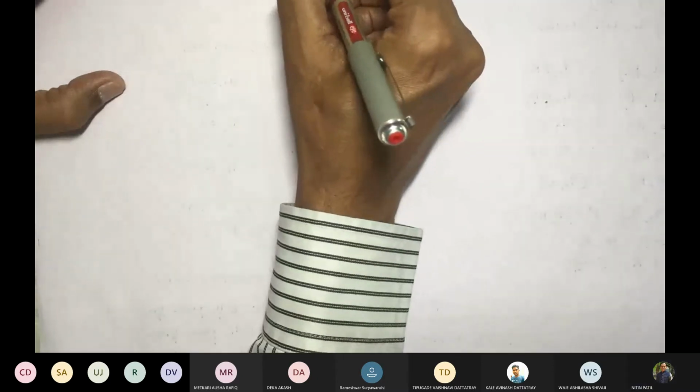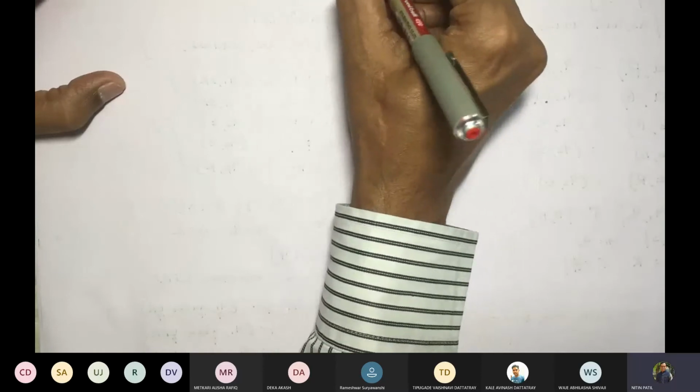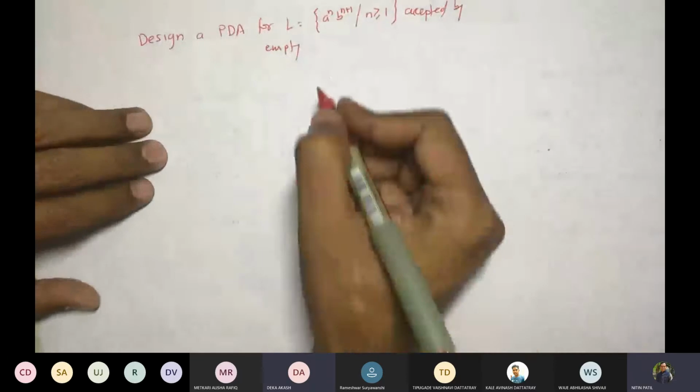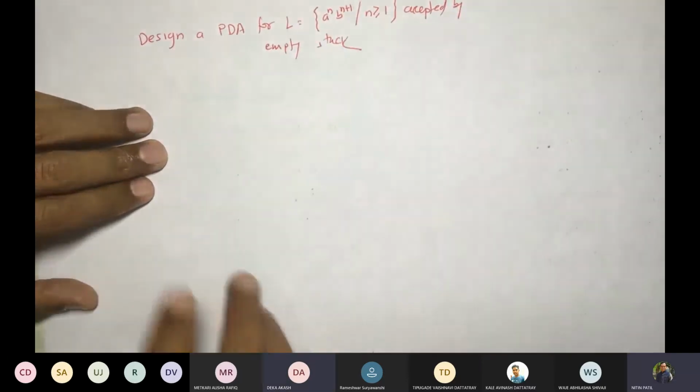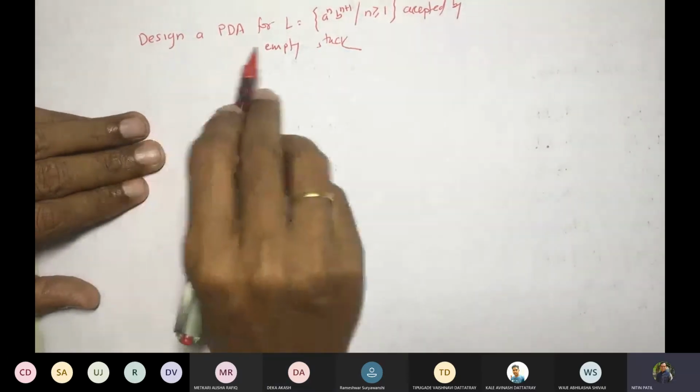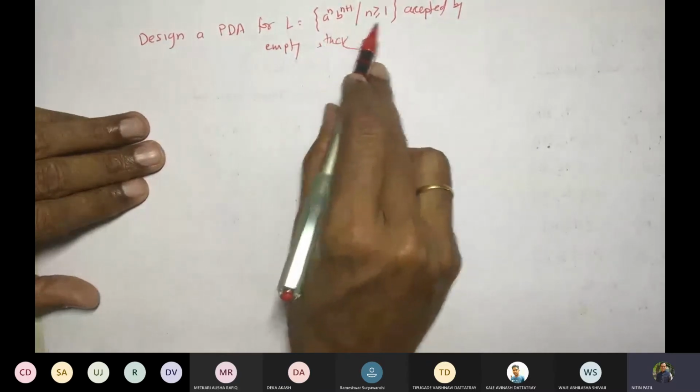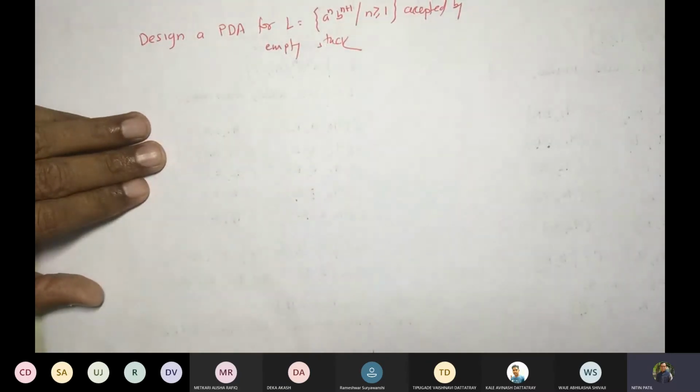Okay, so let us take: design a PDA for L equal to A raised to N, B raised to N plus 1, N greater than or equal to 1, accepted by empty stack. There it's not visible. One minute. Now it's visible. So we design a PDA for L equal to A raised to N, B raised to N plus 1, N greater than or equal to 1, accepted by empty stack.